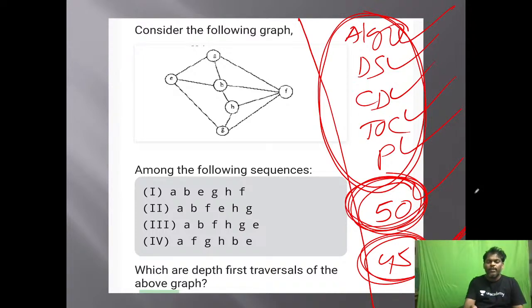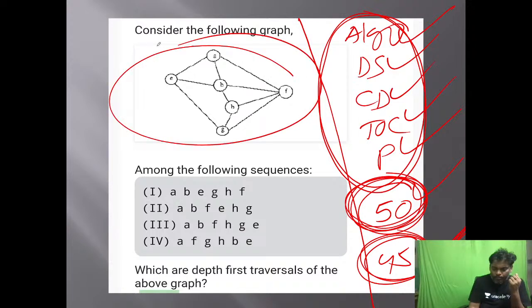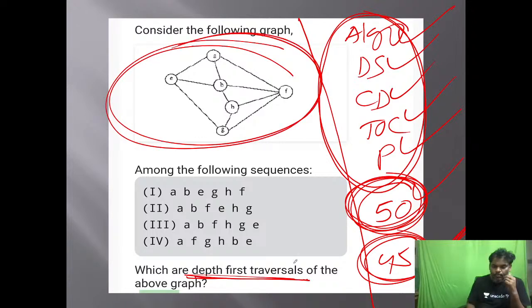Utilize this. Now can you say what the answer of this problem? On this graph, if you apply DFS, which will be the correct sequence?